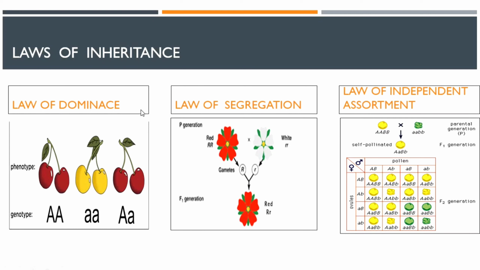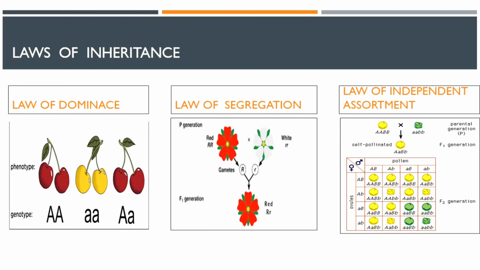Each character is controlled by discrete units called factors or genes. This is obvious, that each trait is controlled by genes, which Mendel used to call factors. Next, they occur in pair, and the one that is dominant masks its alternate allele's expression.